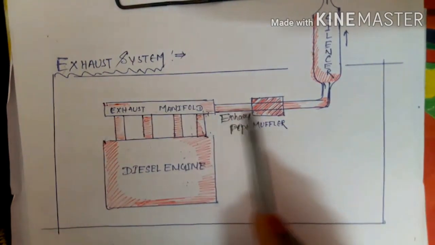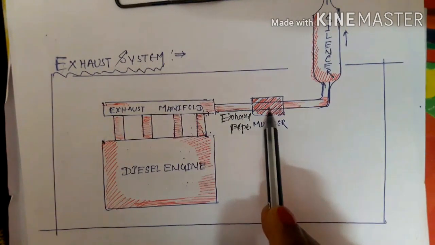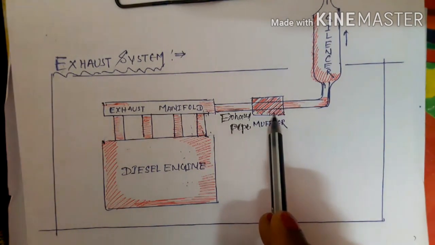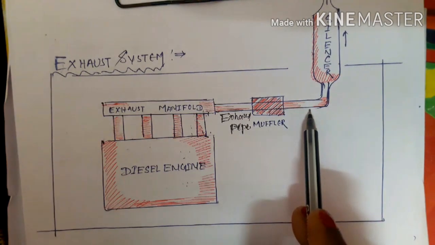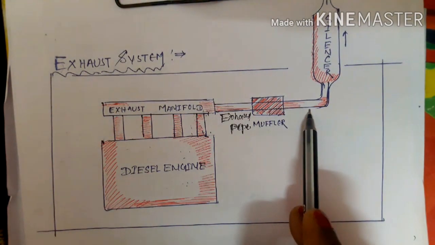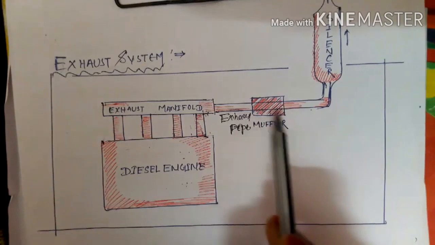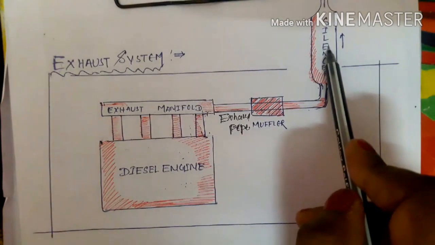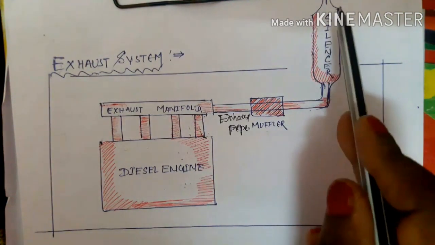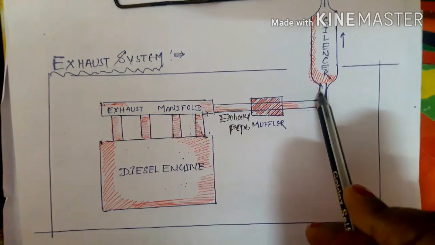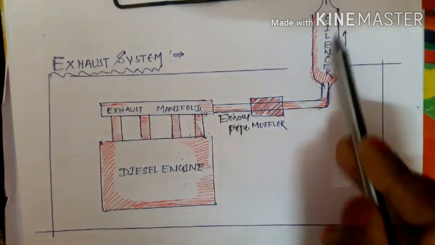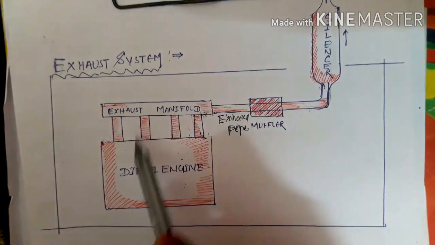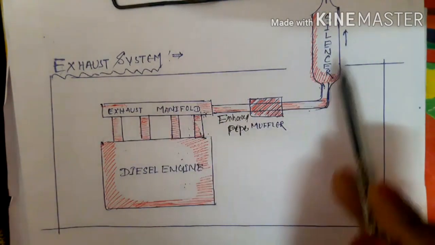Okay, the exhaust pipe is connected to the muffler. We already know that the main function of the muffler is to reduce the pressure. As a result, the noise of the exhaust air is completely reduced. After that, the muffler pipe is again connected to the silencer. The main function of the silencer, as per arrangement or design, is to trap or reduce your noise. For that sake we generally use a silencer here. Okay, this is the basic principle of your exhaust system.